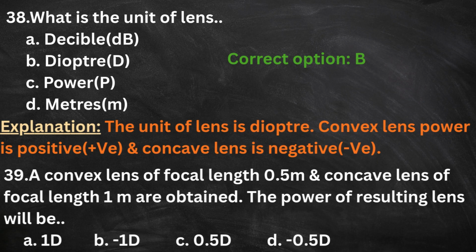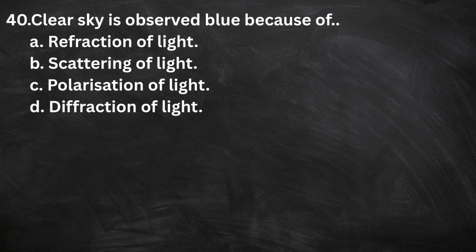Minus 0.5D. The correct option is A, 1D. 40. Clear sky is observed blue because of A. Refraction of light, B. Scattering of light, C. Polarization of light, D. Diffraction of light. The correct option is B.